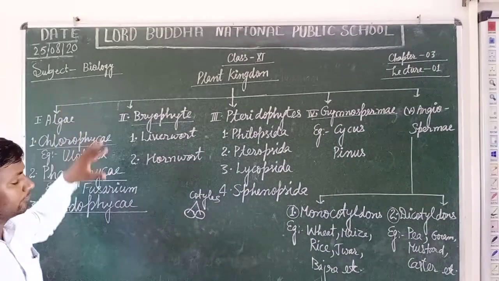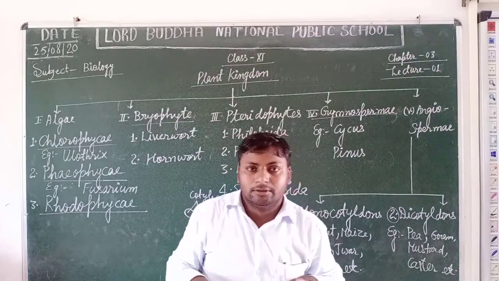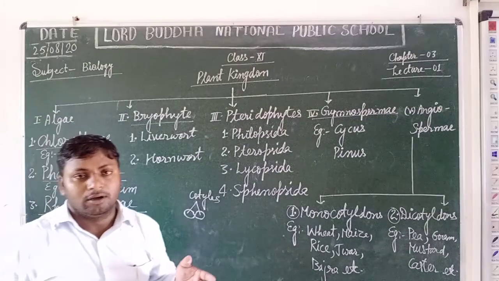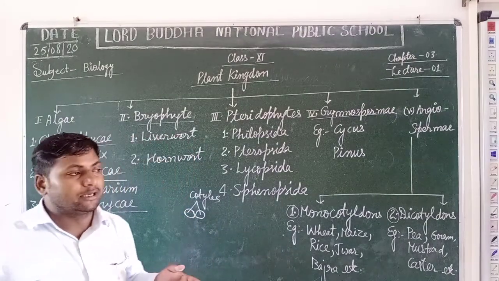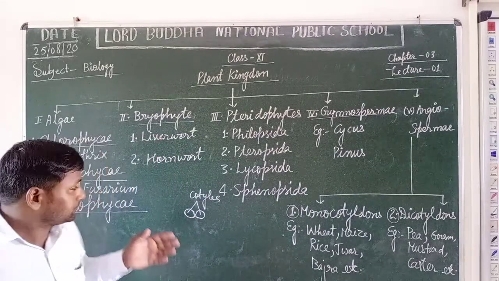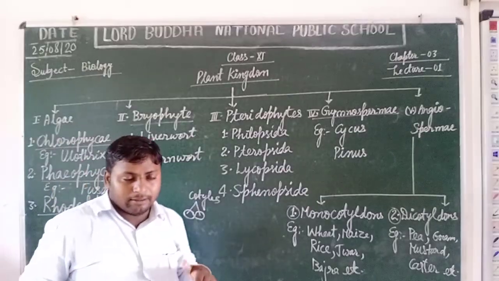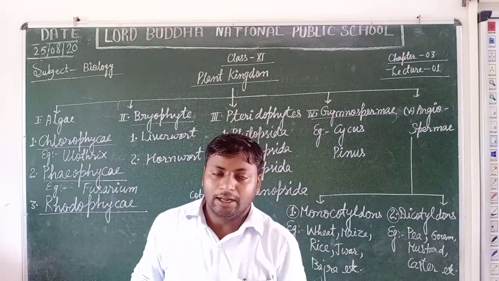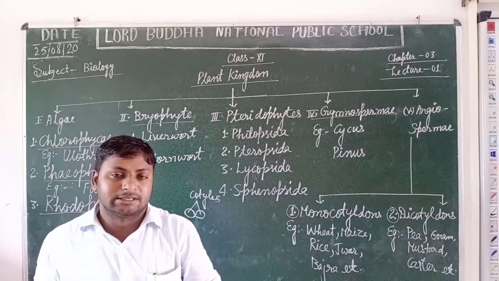Students, they are usually found in fresh water as well as marine water, and some are also found in moist places and soil surfaces as well as moist stones and rock surfaces. Students, algae are just green, grass-like, and they vary in shape, size and structure.